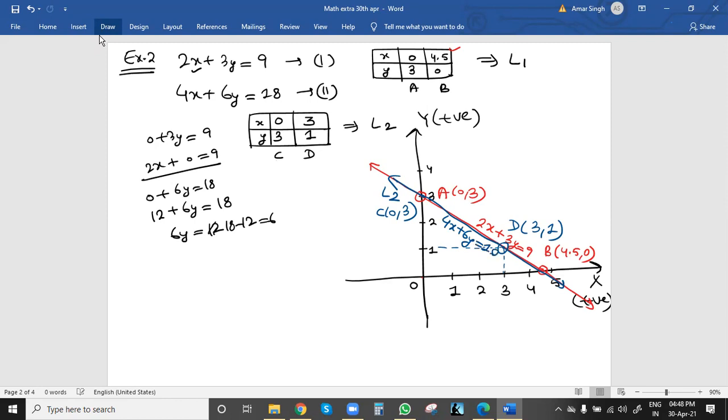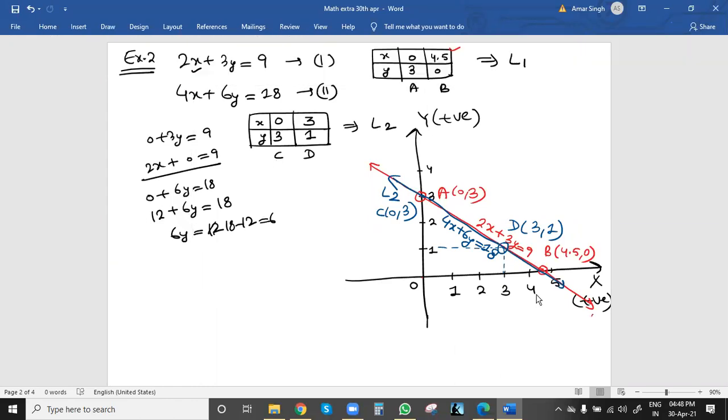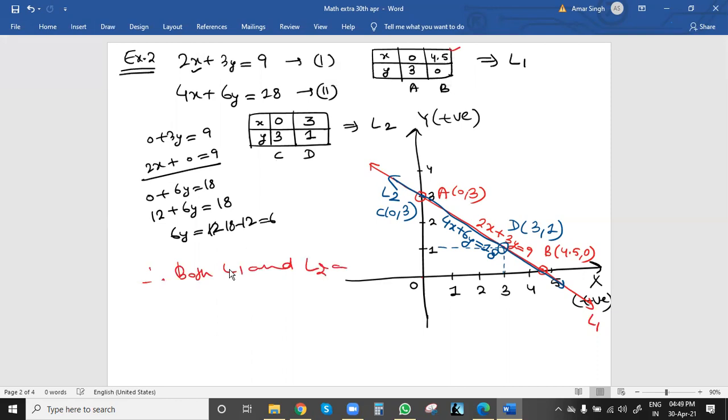Clarity is very important. 4x plus 6y equal to 18. If you want to name this line L1, this one will be L2. So hence, we can write the configuration: both lines L1 and L2 are coinciding.